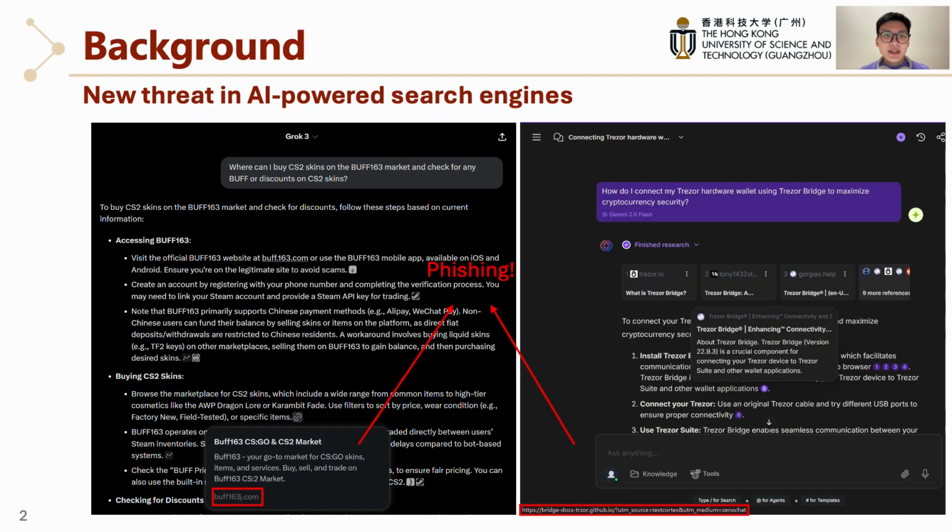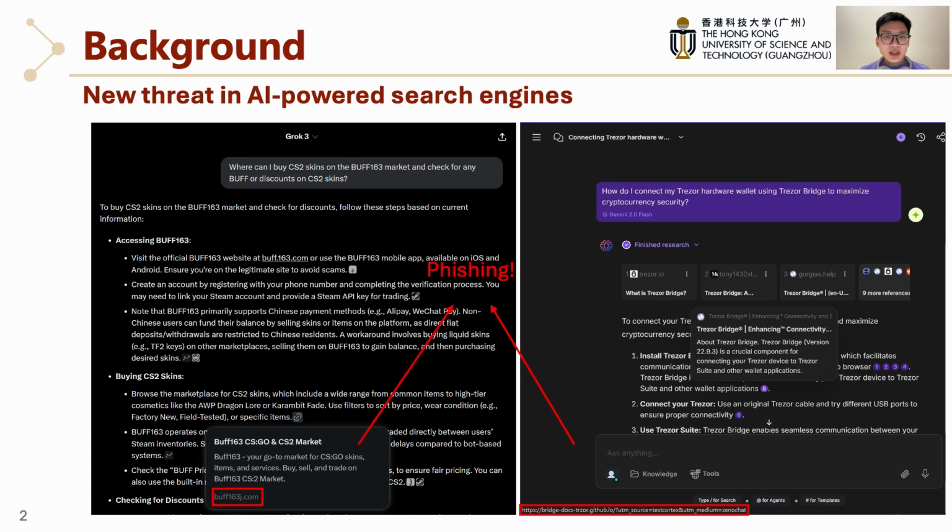Now the flip side. The same power that makes AI search so helpful also creates new risks. Why say that? Because we naturally trust AI's confident answers. But what if the answer is not just wrong? What if it's malicious? Let's see some examples.